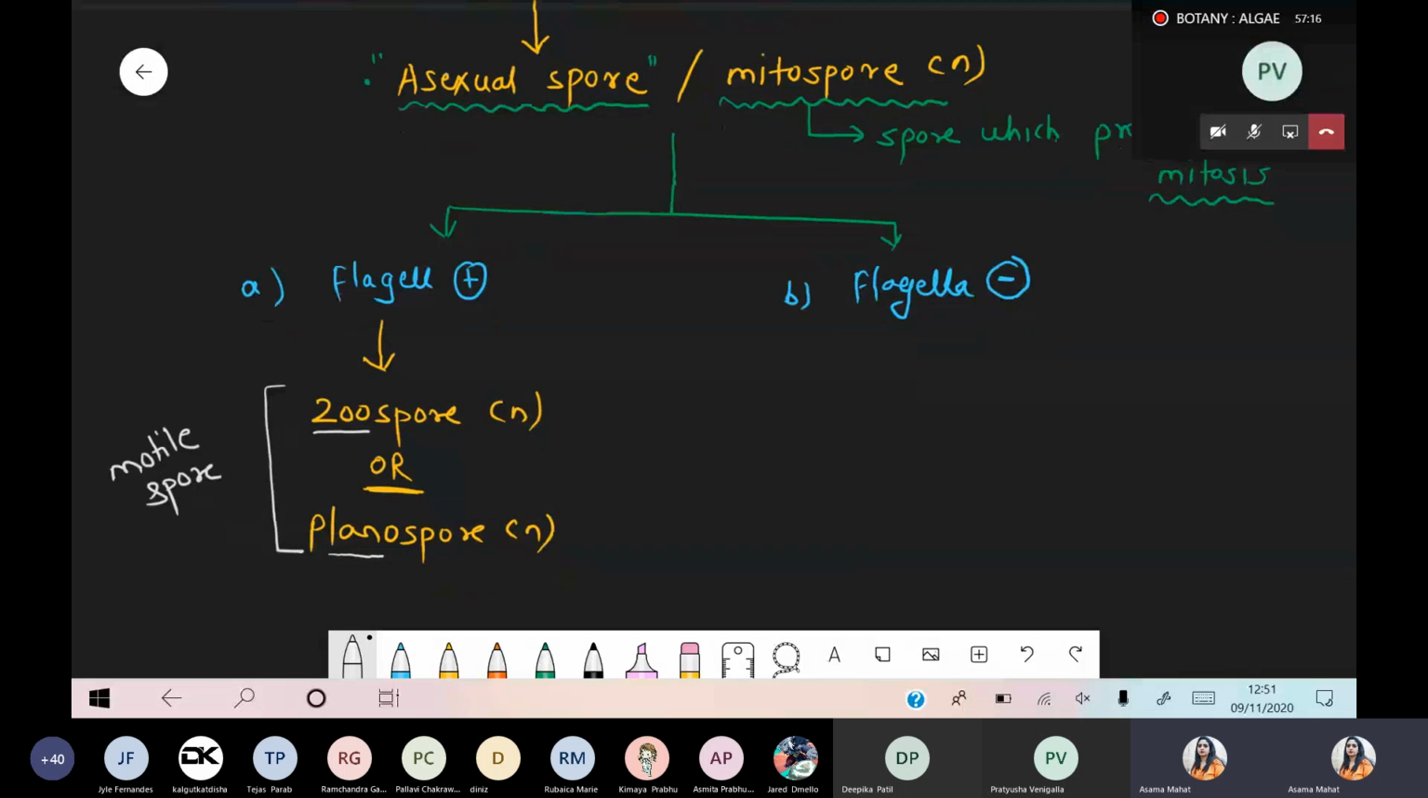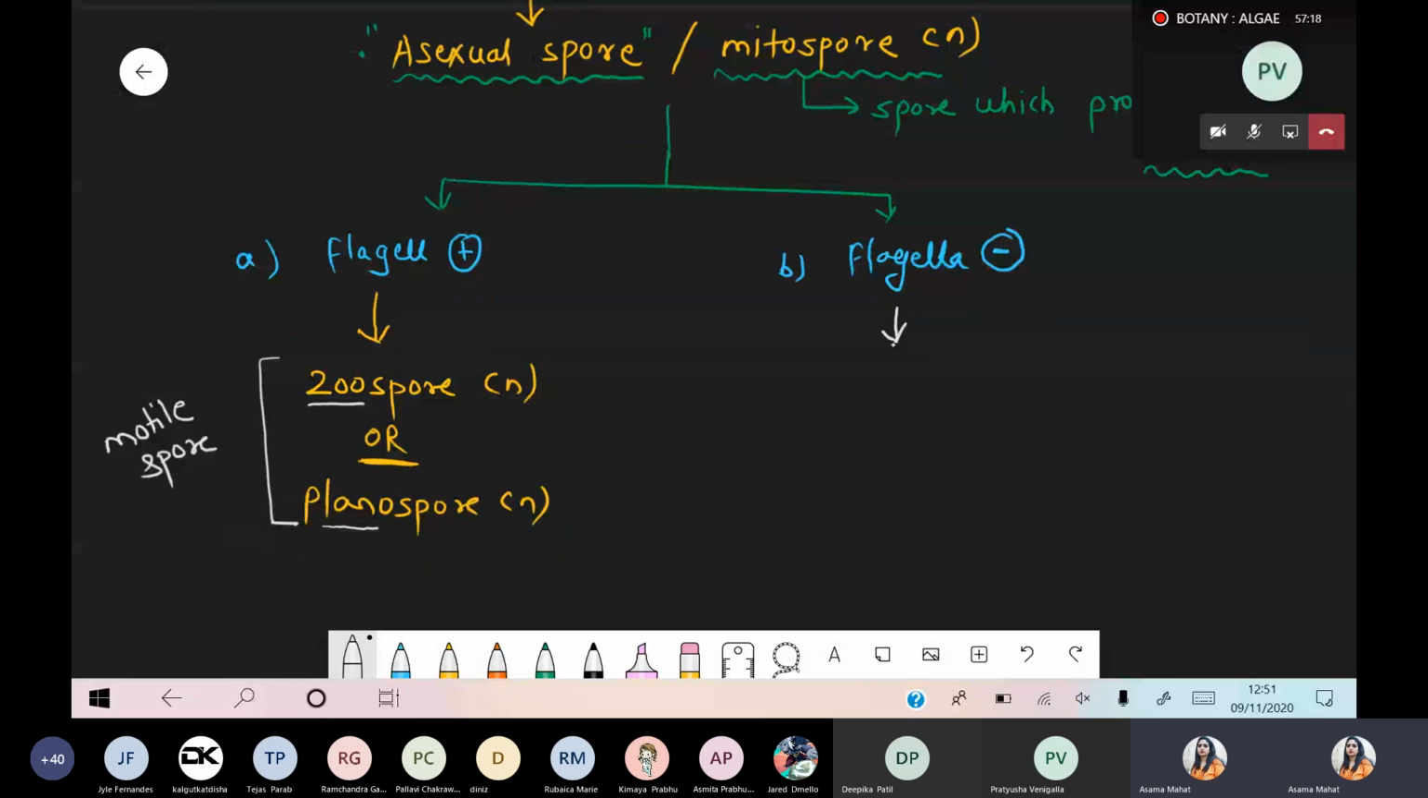In case of this algae, basically flagella can be absent also. Yes, flagella also absent. So if flagella is absent, it means that these are non-flagellated, right? It means that we can say these are non-motile. So when flagella is absent, such type of this spore, these are called as the akinete spore. Or in other language, these are also called as aplanospore.